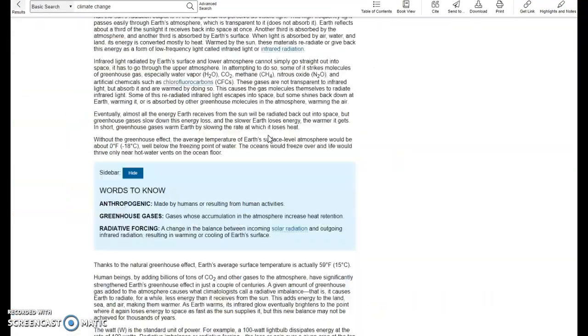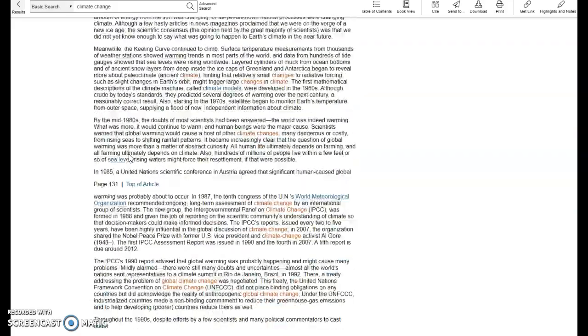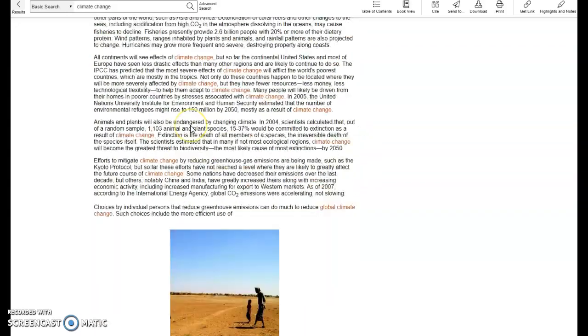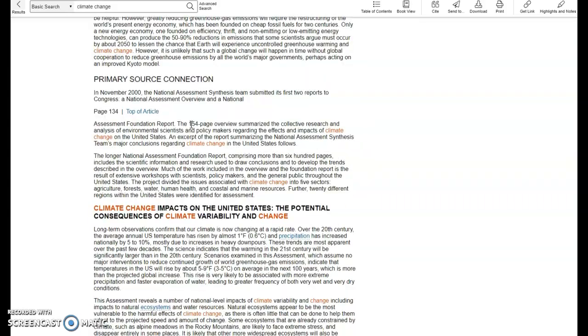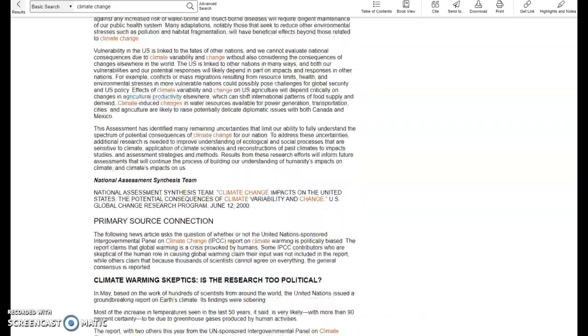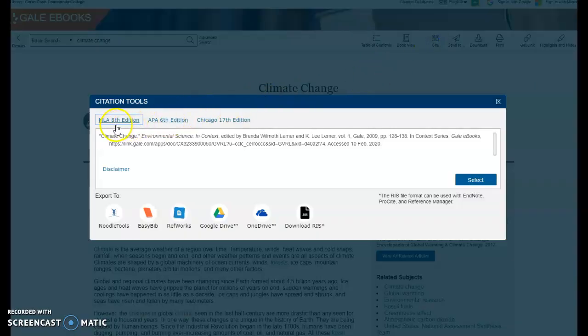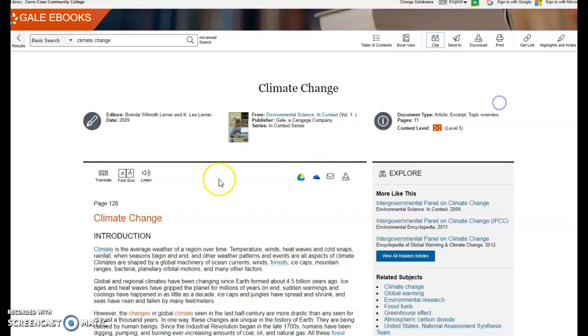Here's the full text of the article in the encyclopedia. You can see that it gives you a chronological timeline of the topic, some images, impacts and issues. It's a fairly long article, but I'm going to scroll up to point out this toolbar on top, and again you can click the citation tool to generate either the APA citation or the MLA citation, and copy and paste that into your Works Cited page.